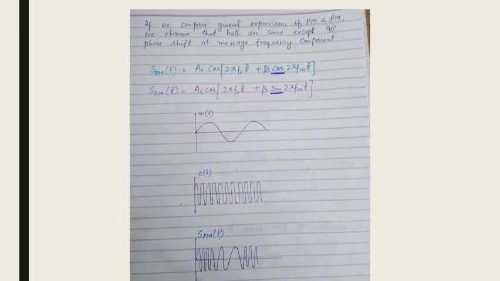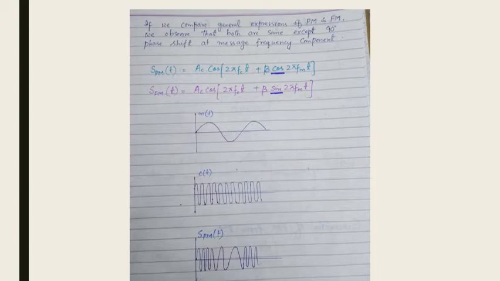Now if we compare the general expressions of PM and FM, as I have written over here, sPM of t is equal to Ac cos 2 pi fct plus beta cos 2 pi fm t, and sFM of t is equal to Ac cos 2 pi fct plus beta sin 2 pi fm t. By looking at the equations, we can observe that both are the same except for a 90 degrees phase shift in the message frequency component.